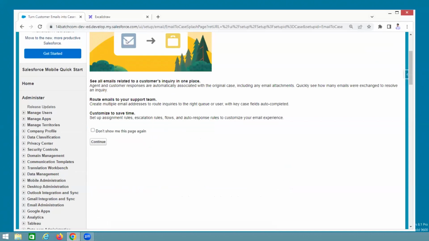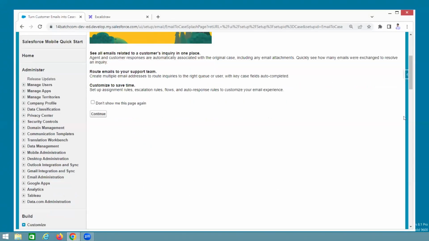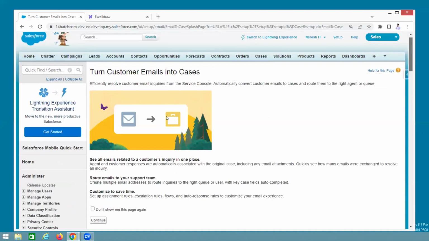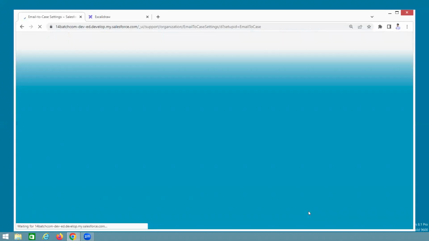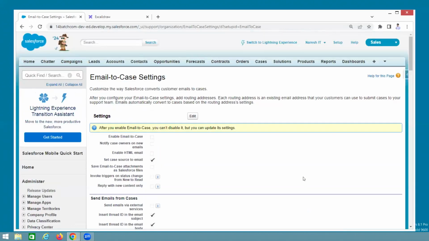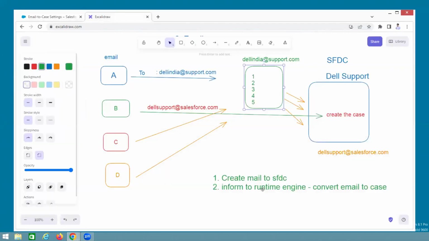See here, this is the email box. This is the case. The case icon is the box actually. Okay. Next. See here. Email to case settings. That means we are informing whom? Runtime engine first. I am doing the second step first. Inform the runtime engine to convert email to case.